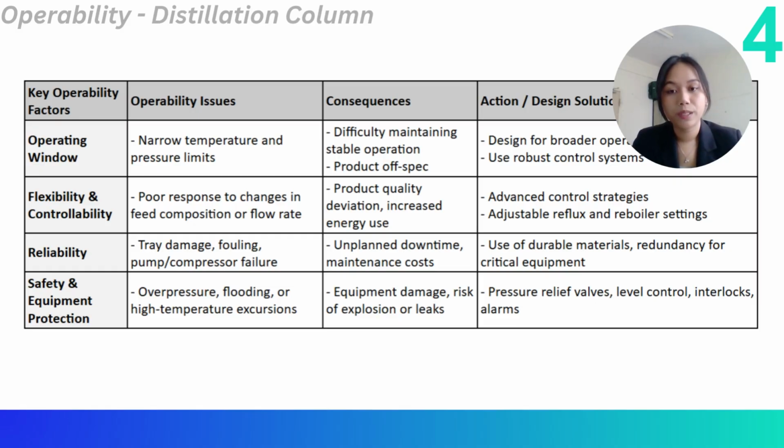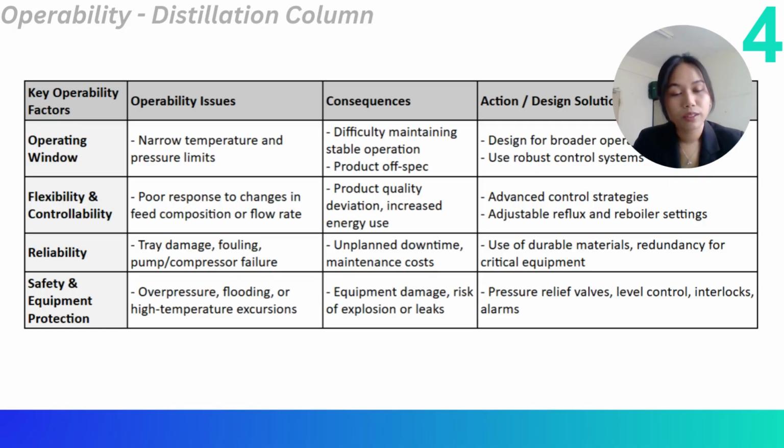First, the operating window. It is important to ensure the distillation column works within the operating window to ensure there is separation happening. Therefore, we must use a robust control system. Next, flexibility and controllability. Whenever there might be a change in the recipe or the demand by customer, we must ensure that the distillation column can cater to the changes, such as having adjustable reflux and reboiler setting.